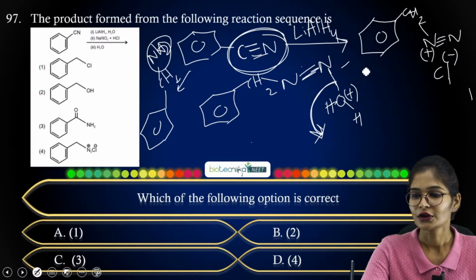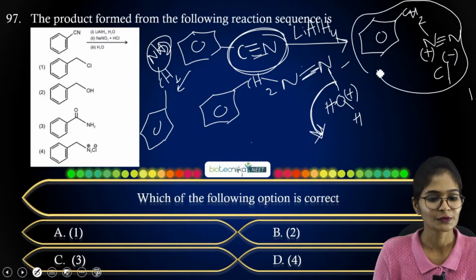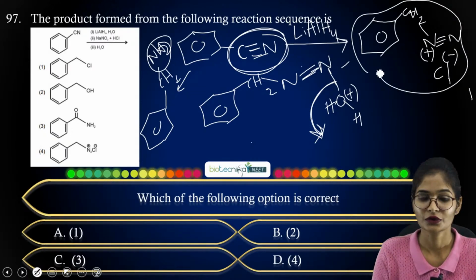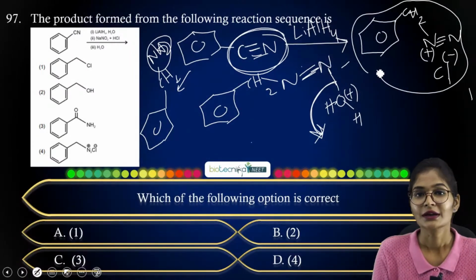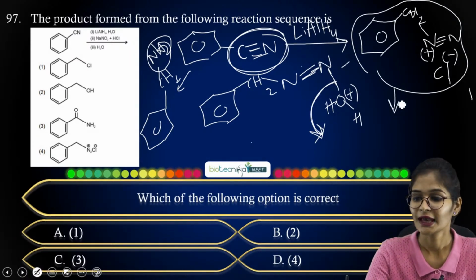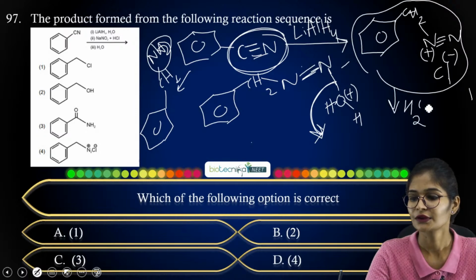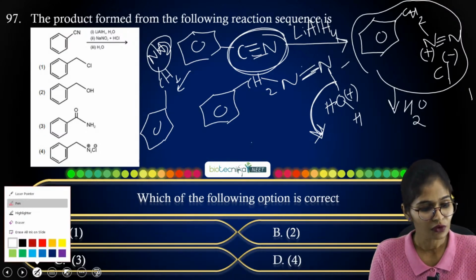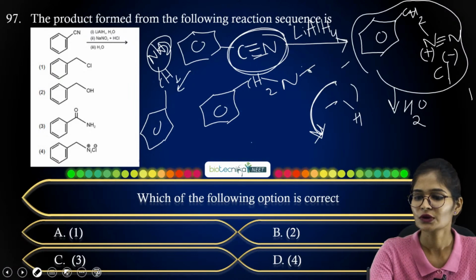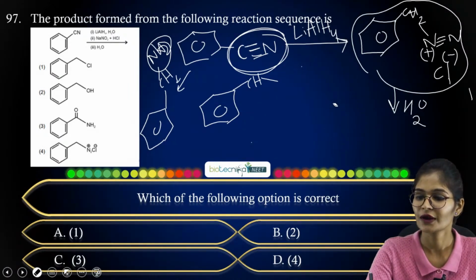Now, you have got your diazotized product. In all the options, they have given one of your diazotized products also, right? So it has not stopped here. Further, they have given a water molecule, then overall you are going to break the bond in order to get your final product.